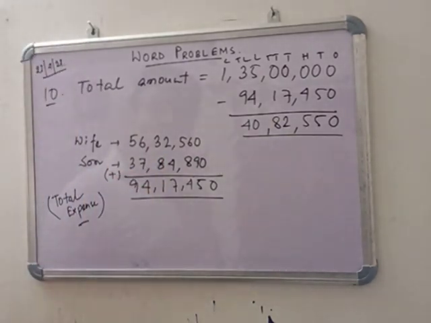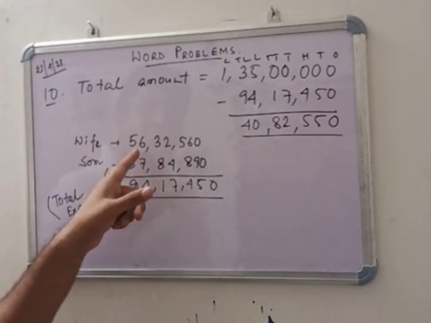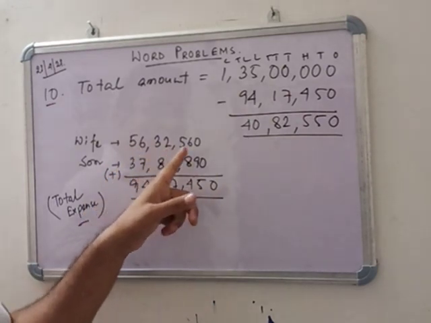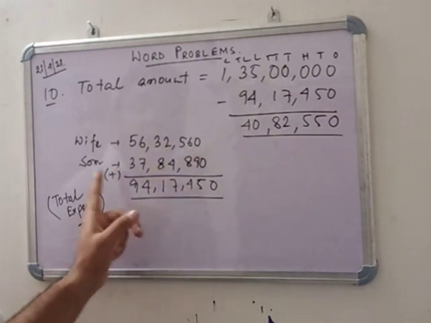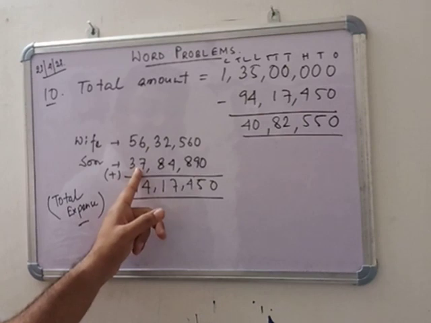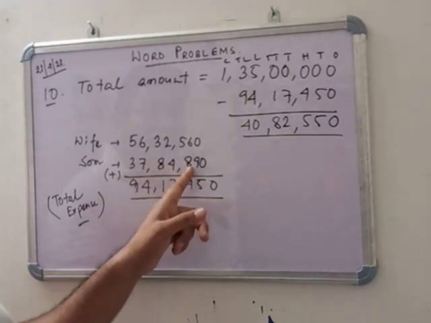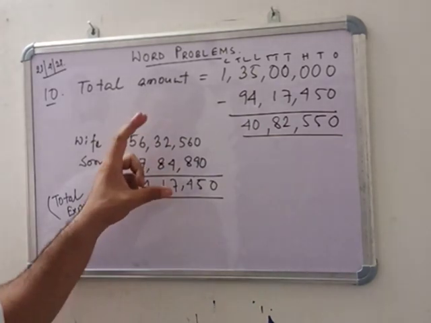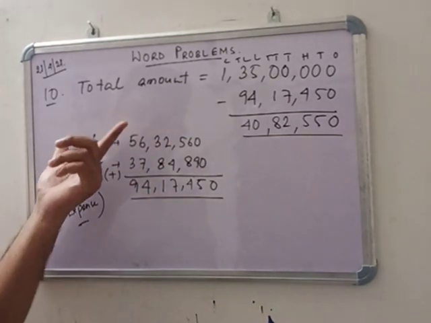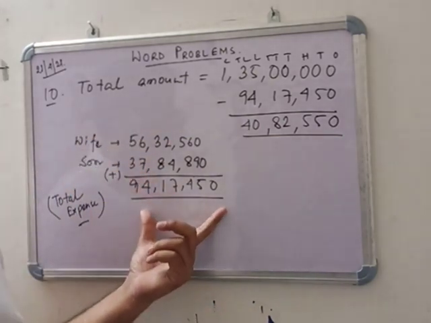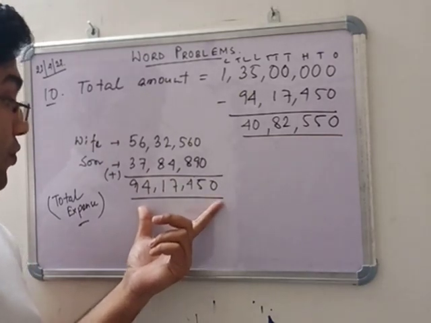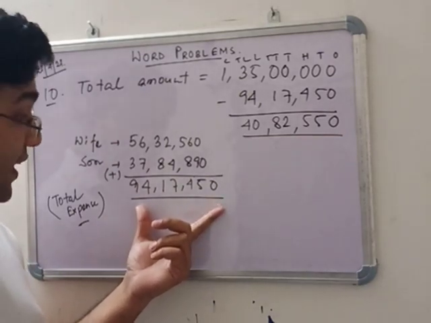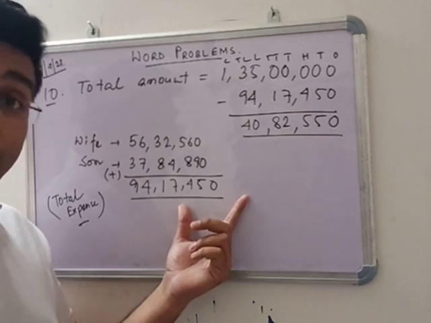He gave to his wife 56 lakh 32,560 rupees and to his son 37 lakh 84,890 rupees. Now the total amount given to wife and son is 94 lakh 17,450.